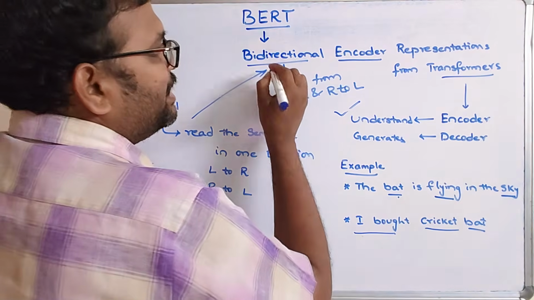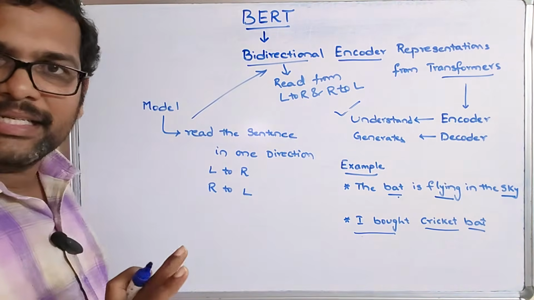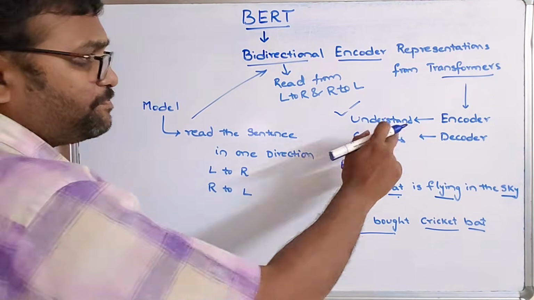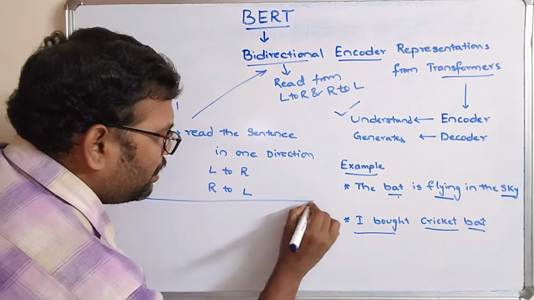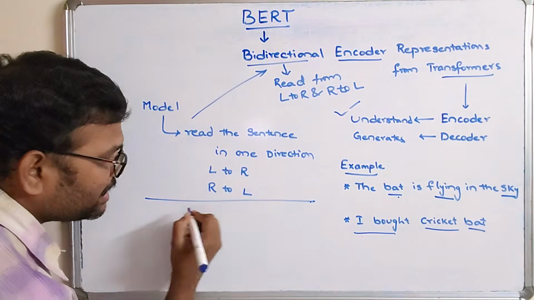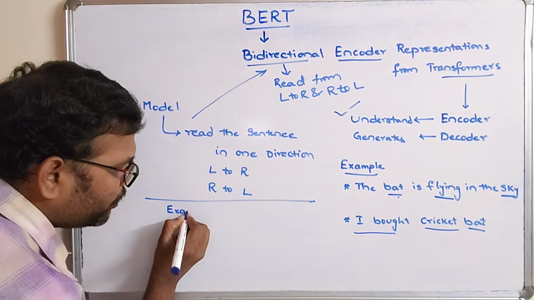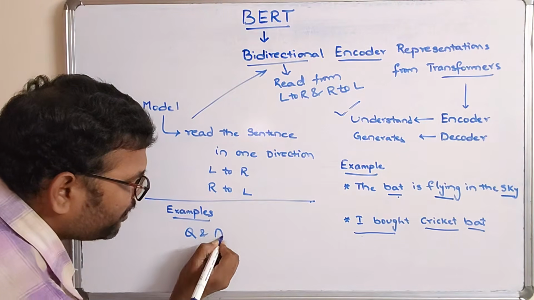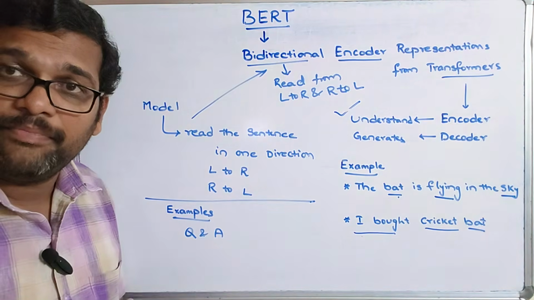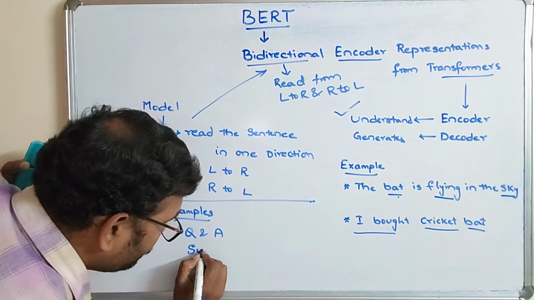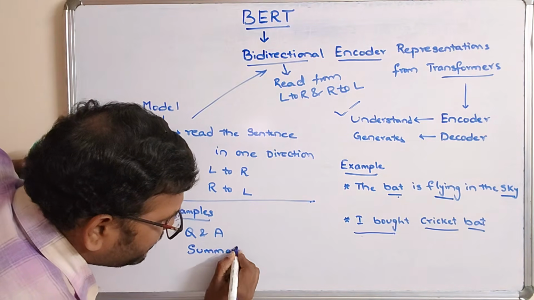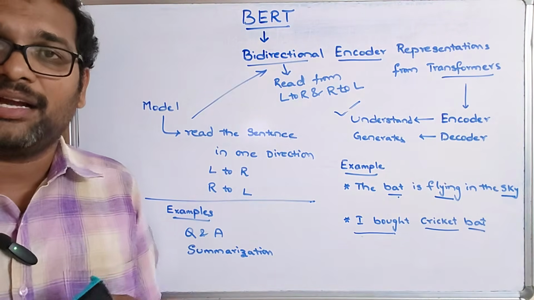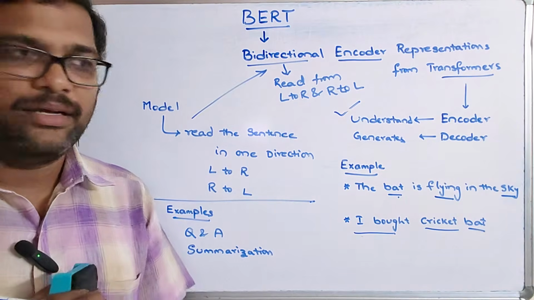This only understands the context. It doesn't generate the answers. Understanding means, for example, where we are going to use this model: Q&A, questions and answering over a paragraph, and summarizations. In summarization also we need to understand the context and then summarize the content.